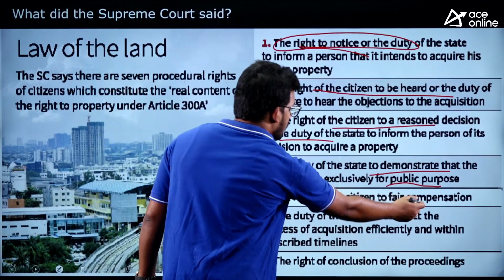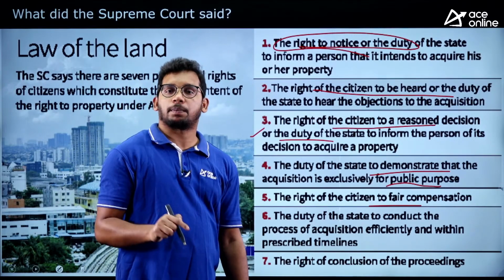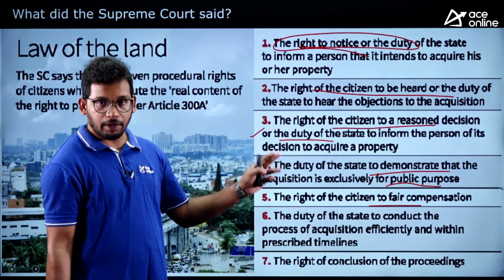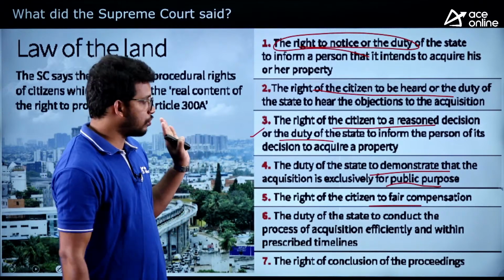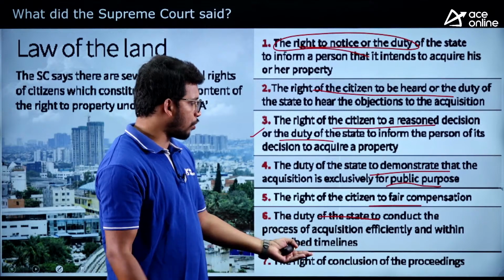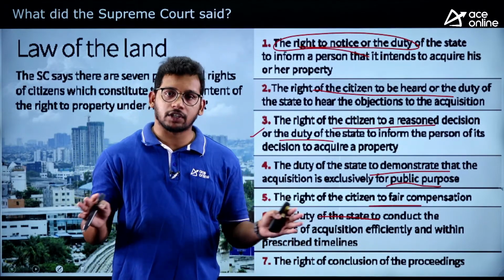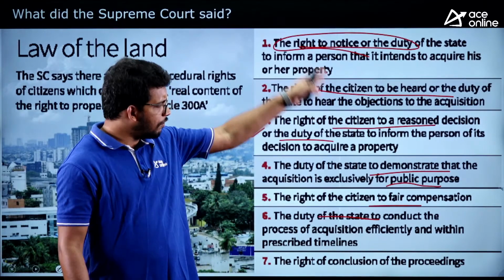Then the right of the citizen to fair compensation. When you are taking it, you need to pay the due market price and even more than that to that particular individual. This is also to be followed. And then the proper prescribed process has to be followed. Then the right to know the conclusion of the proceeding. So what is concluded in the discussions, everything needs to be known.